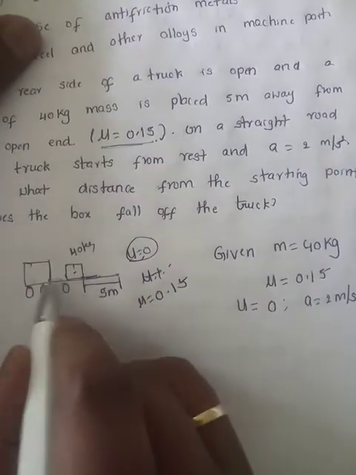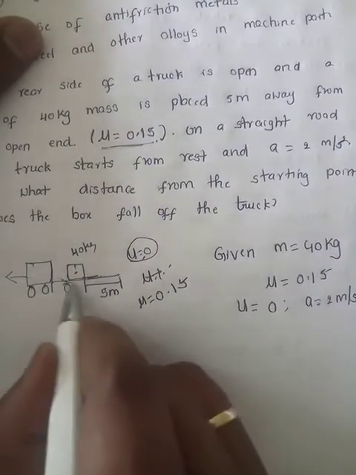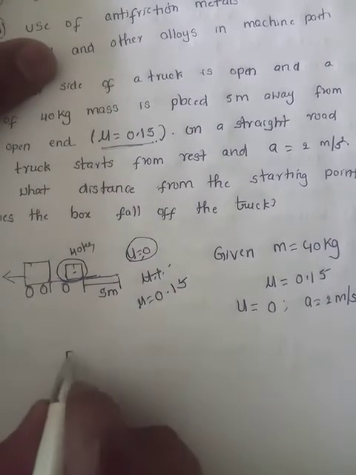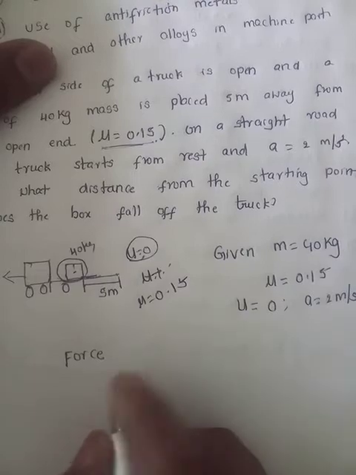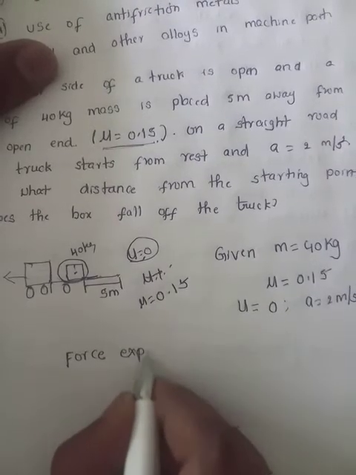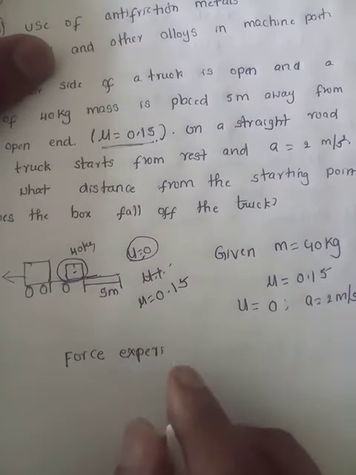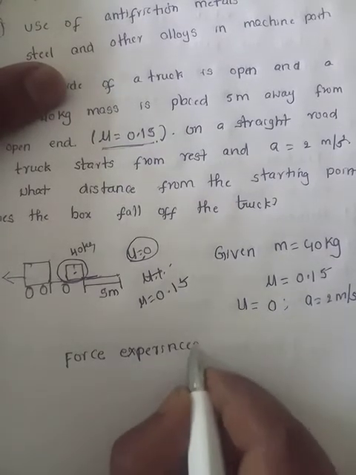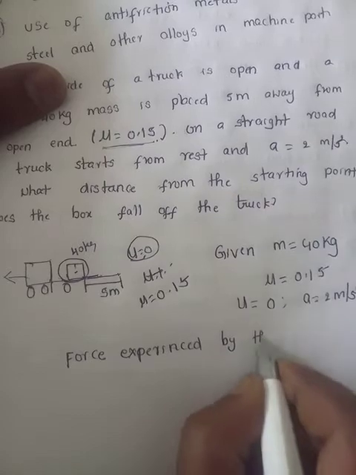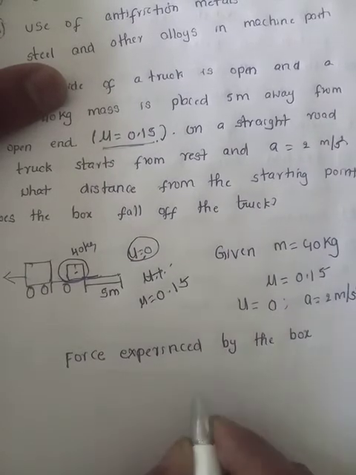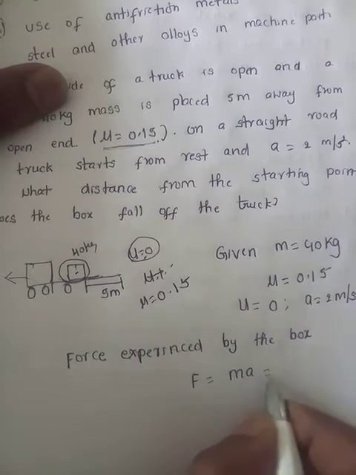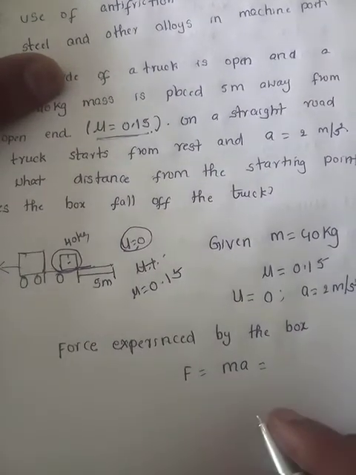Now, since the truck is moving in this direction, this explains the force on the box. What is the force experienced by the box? F equals ma, the force exerted by the truck.